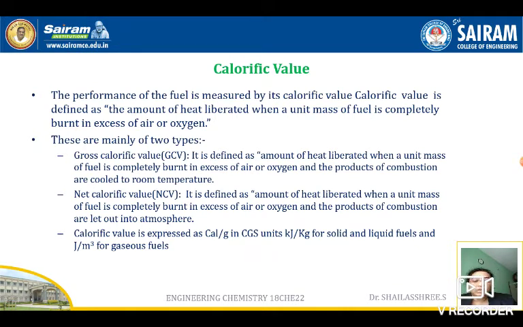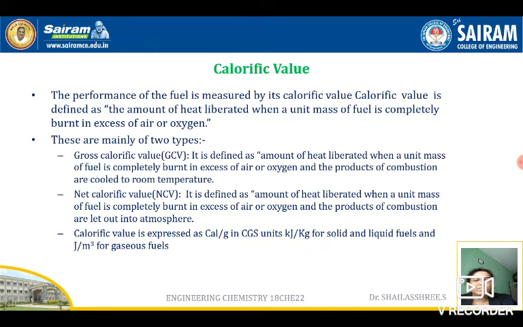Let us see what this GCV is. GCV is the gross calorific value. It is the amount of heat liberated when a unit quantity of the fuel is burnt completely in excess of air or oxygen, and the products of combustion are cooled to room temperature. And what is net calorific value? It is defined as the amount of heat liberated when a unit mass of the fuel is burnt completely in excess of air or oxygen, and the products of combustion are let out to the atmosphere.